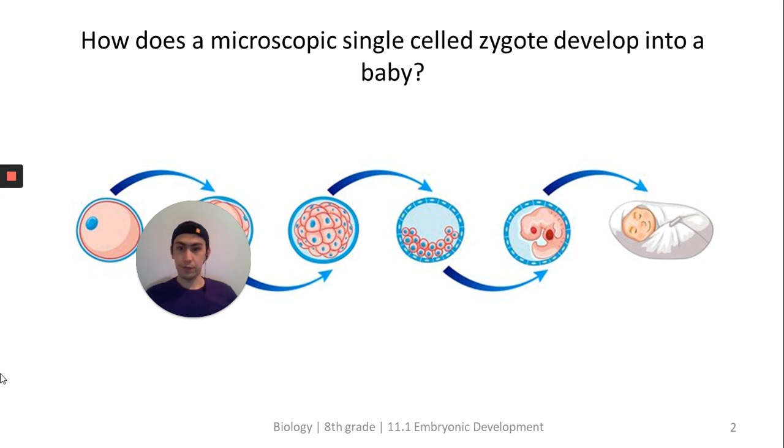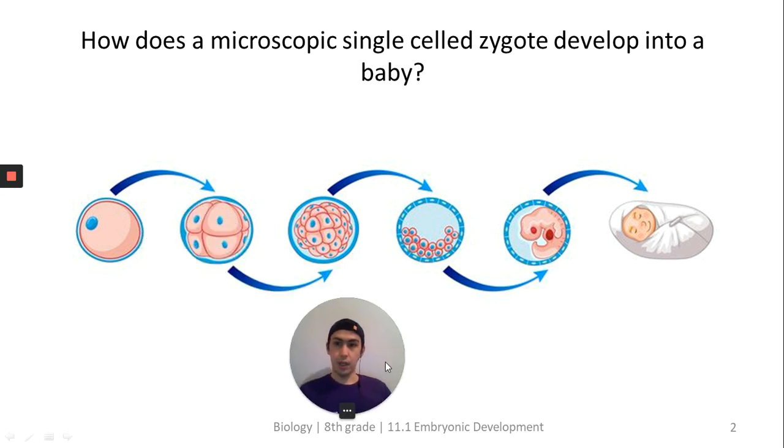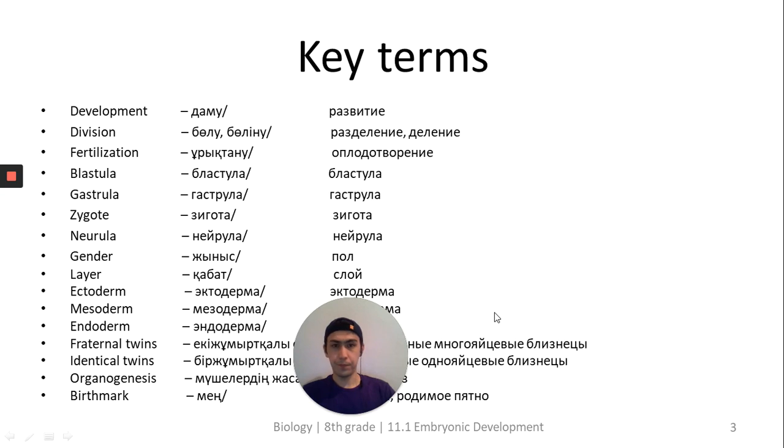So I have a question for you. How does a microscopic single-celled zygote turn into a whole organism, like a baby, like you and me? So the zygote is only one cell. It becomes one whole organism. Today we will study that.